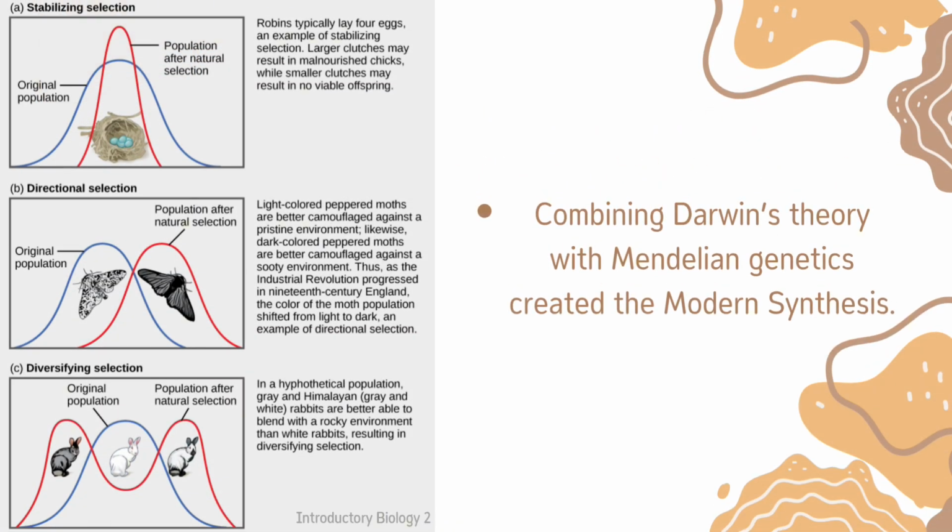The modern synthesis combines Darwin's theory with genetics. It explains that mutations create genetic variation, and natural selection favors useful traits. This theory remains the foundation of evolutionary biology today.